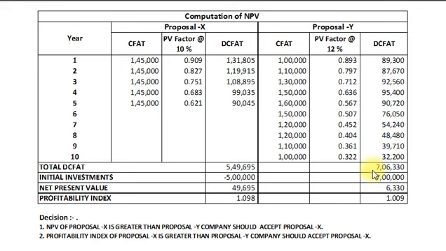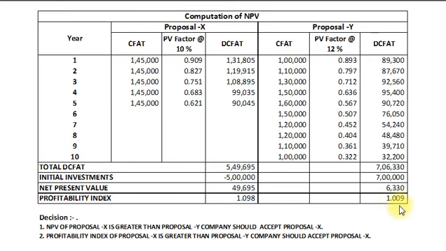And our total discounted cash flow after tax for proposal Y amounts to rupees 7,06,330, whereas initial investment of proposal Y is 7 lakh. So finally our net present value amounts to 6,330, that is total discounted cash flow after tax minus initial investment, and profitability index of proposal Y is 1.009, that is total discounted cash flow after tax divided by initial investment. 7,06,330 divided by 7 lakh is equal to 1.009.